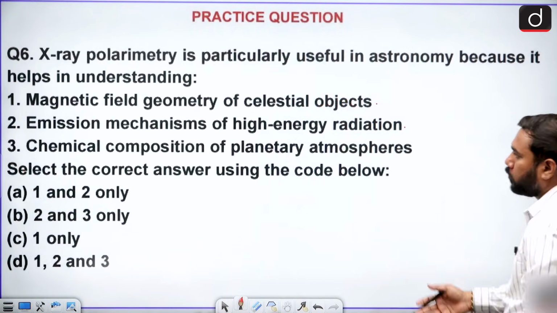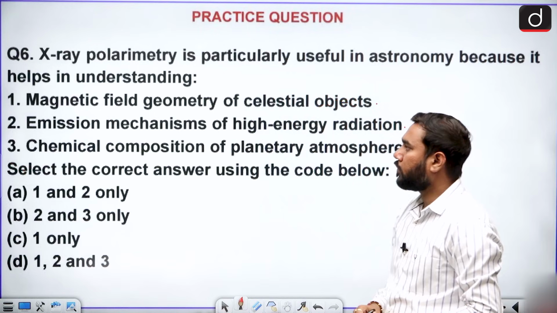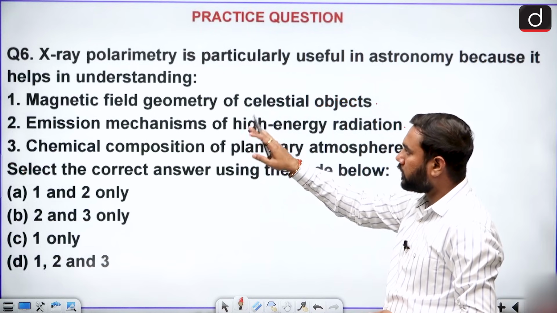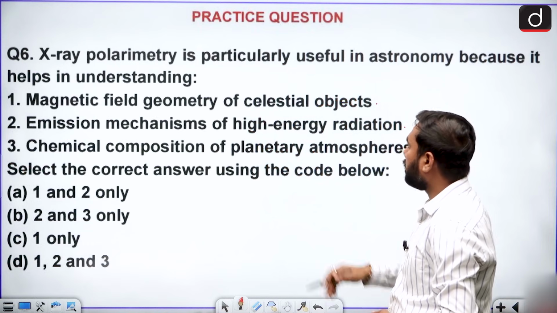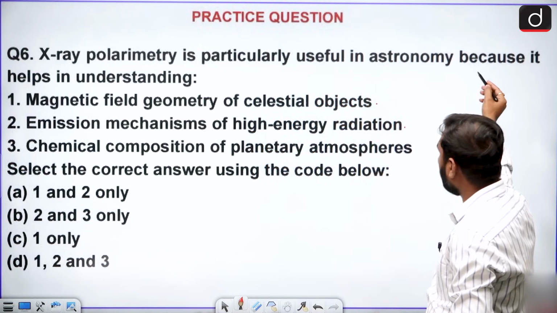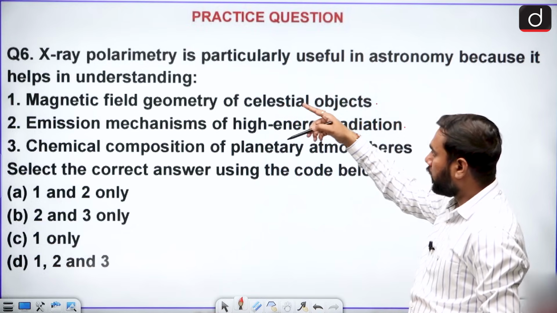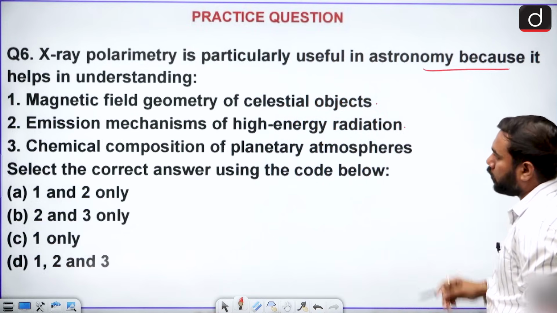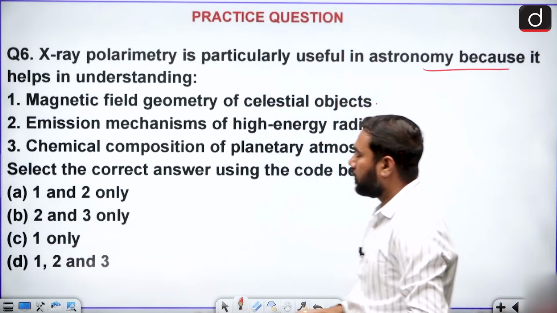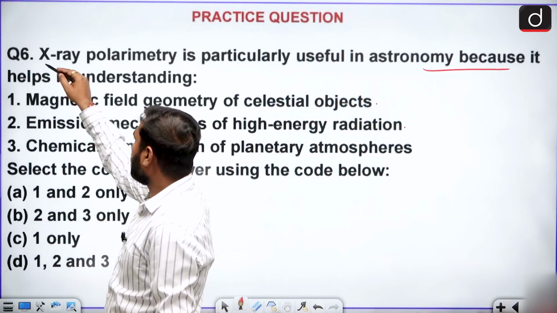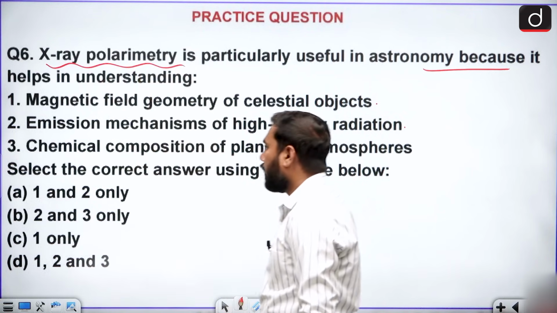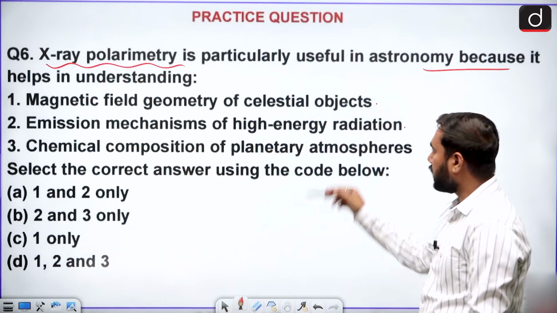You also have a second question for your practice. The X-ray polarimeter is particularly useful in astronomy. X-ray polarimeter is useful in astronomy because it helps in understanding, this is the question: magnetic field geometry of celestial objects.